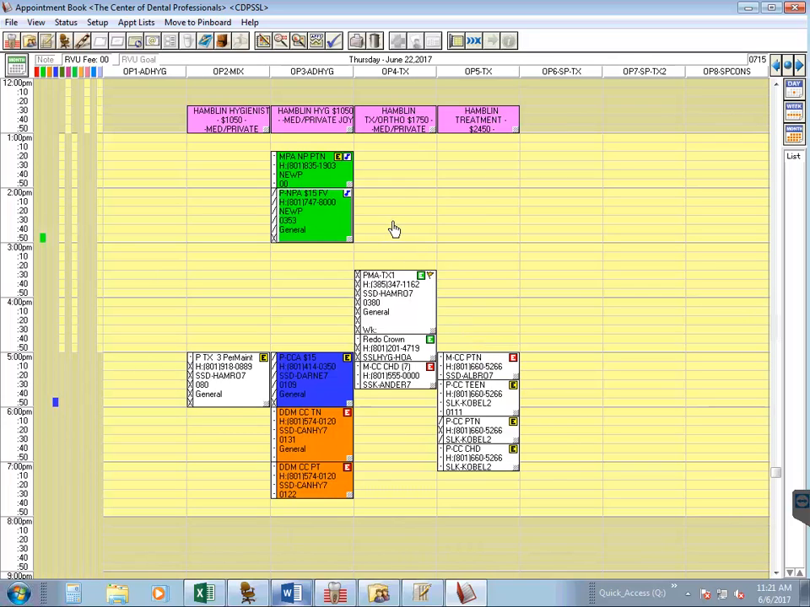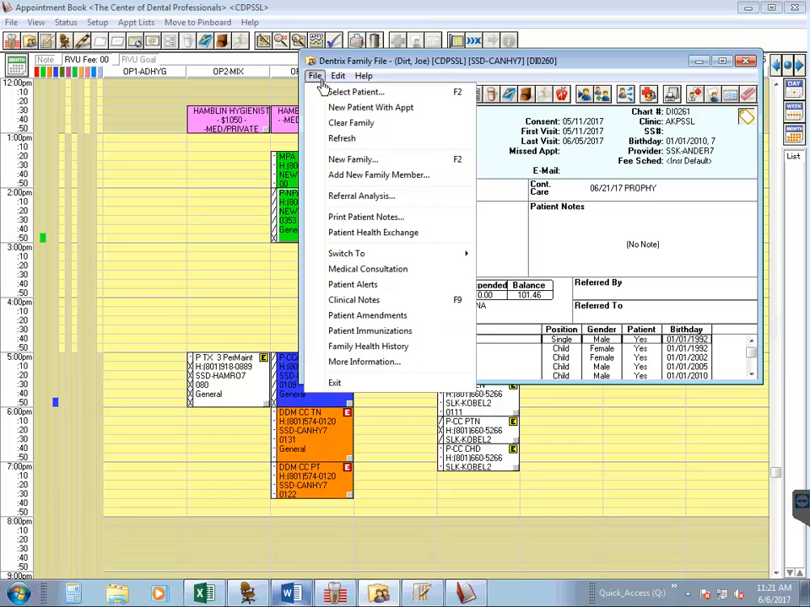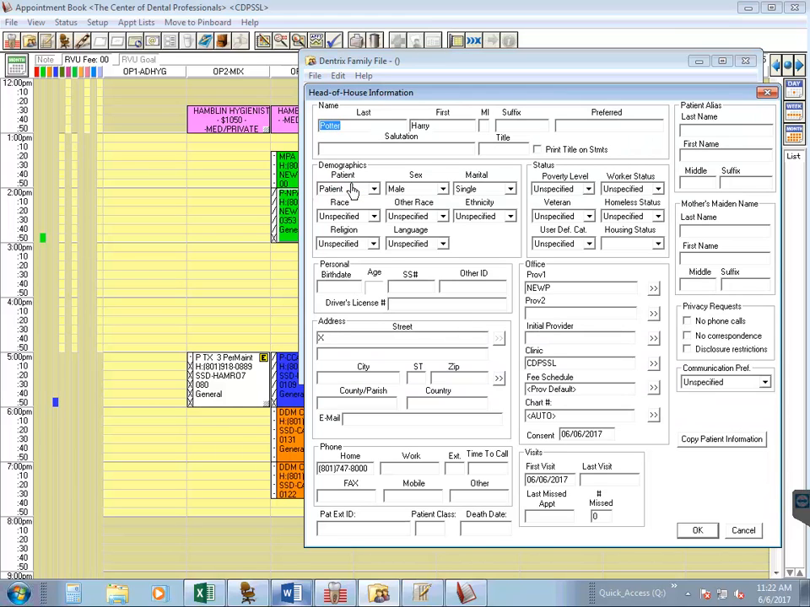Now we need to create his family file. So we're going to come up to the Family File tab and select that. It's going to open the last family file that you had open for an existing patient. That's okay. Just come up to File and select New Patient with Appointment, and it's already going to have the Create New Family selected for you. So all you have to do is hit OK.